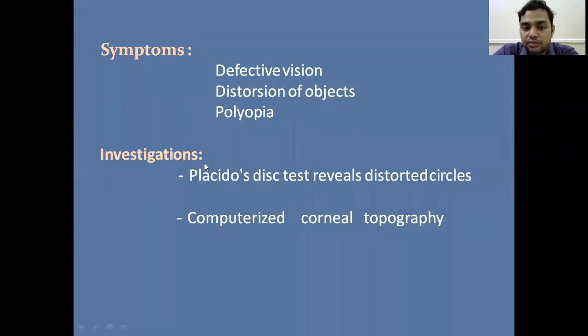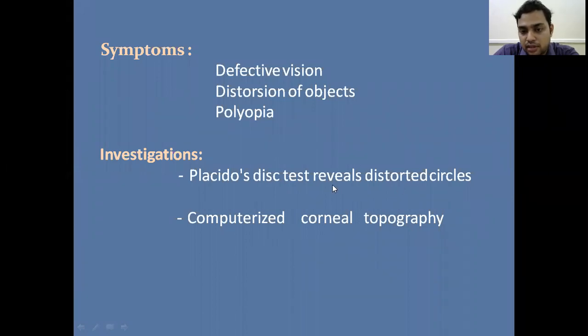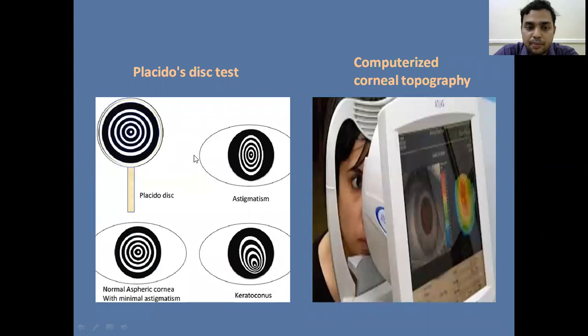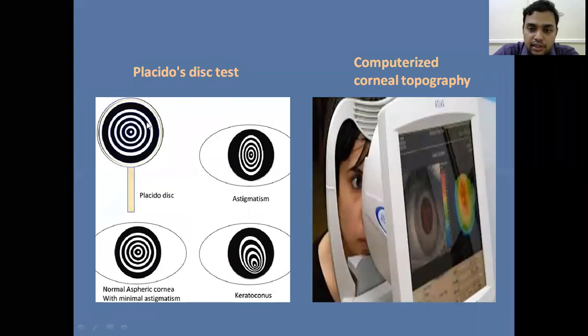So what are the investigations we do in irregular astigmatism? The first one is the placido disc test. This reveals the distorted sight circles. This is the placido disc, which consists of concentric rings. These rings are focused onto the cornea. If there is any irregular astigmatism or any astigmatism, abnormal rings are observed.